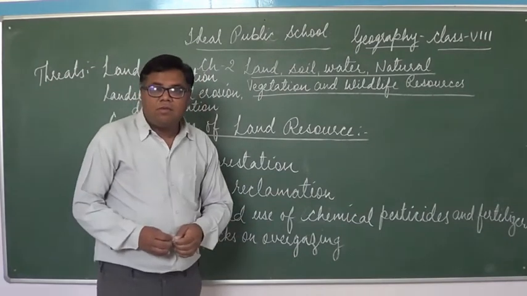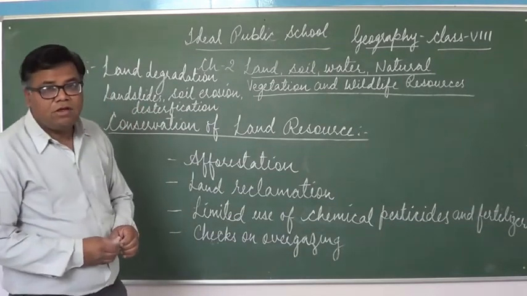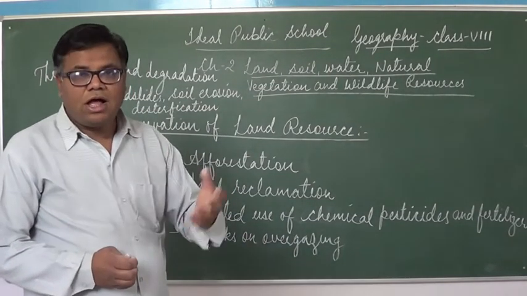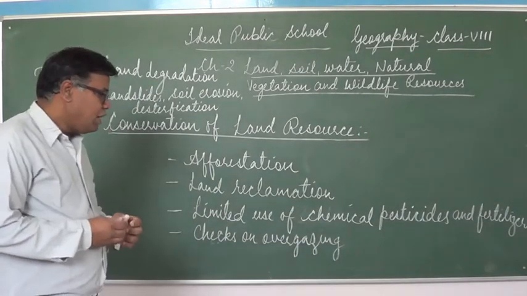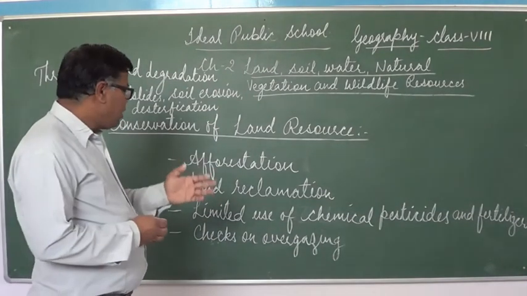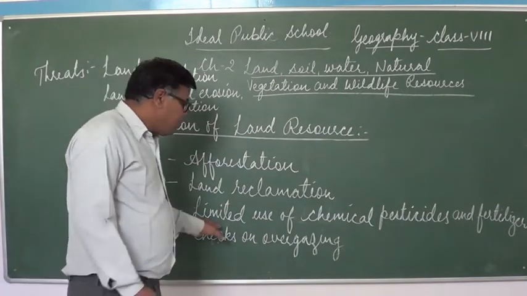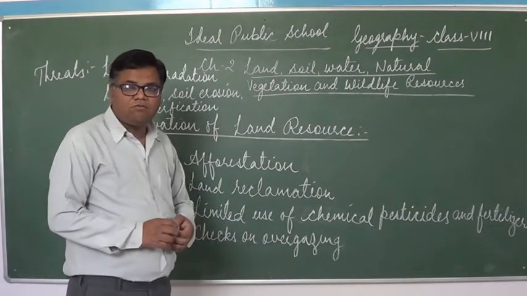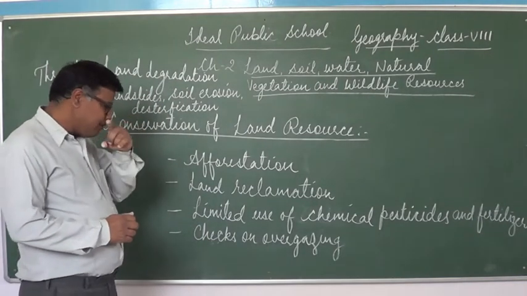Nowadays, farmers are using more chemical pesticides and fertilizers to acquire more quantity of crops, and that is also a serious hazard to our land resource. So we must limit the use of chemical pesticides and fertilizers in order to conserve our land resource.